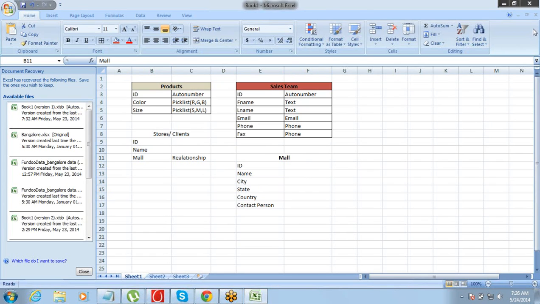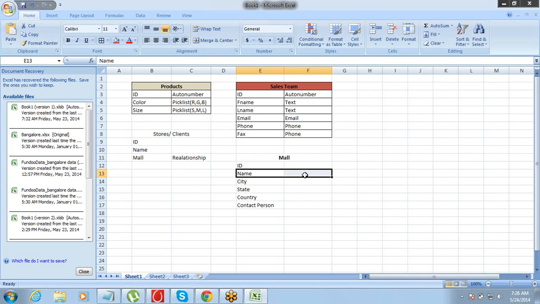So the answer to that is, whenever you have this kind of a question in mind, the answer is very simple. You just have to understand how much information do you need to track or store in the Salesforce related to mall. So how much information of mall is required to be saved? You would not have created a mall object if there was just a mall name which needed to be tracked, right?